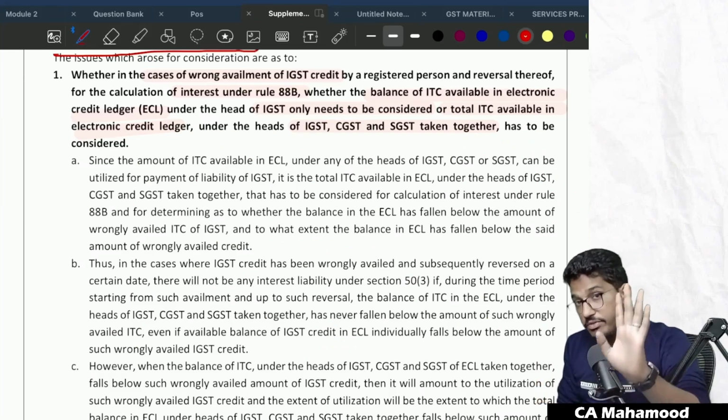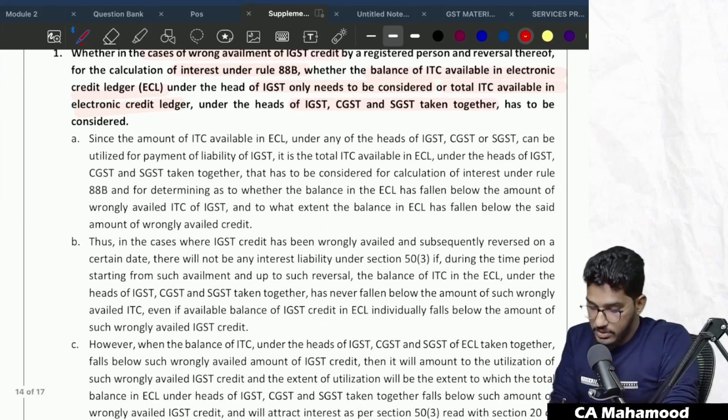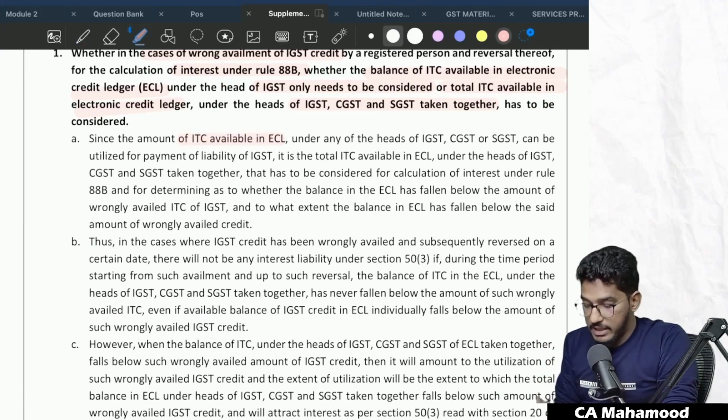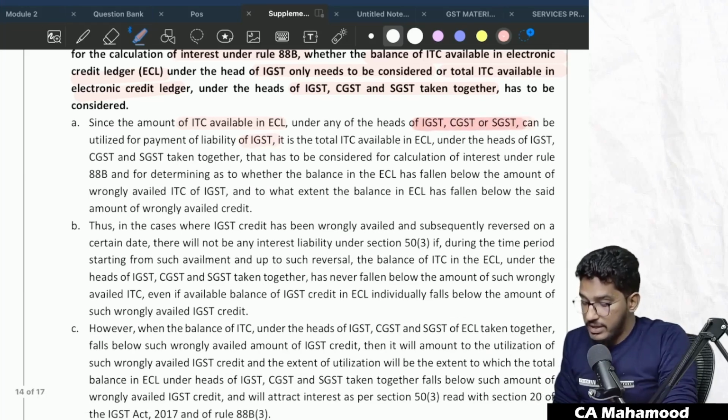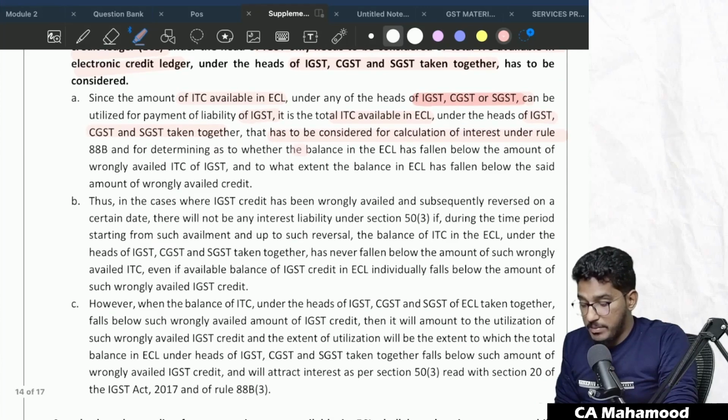This is applicable only for IGST. The amount of ITC available in the electronic credit ledger under any of the heads, IGST, CGST, SGST, can be utilized for payment of IGST. If you want to make payment of IGST, you can use any of this credit. So the total ITC available in the electronic credit ledger under the heads of IGST, CGST and SGST taken together has to be considered for calculation of interest under Rule 88B, and for determining whether the balance in the ECL has fallen below the amount of wrongly availed ITC of IGST, and to what extent.